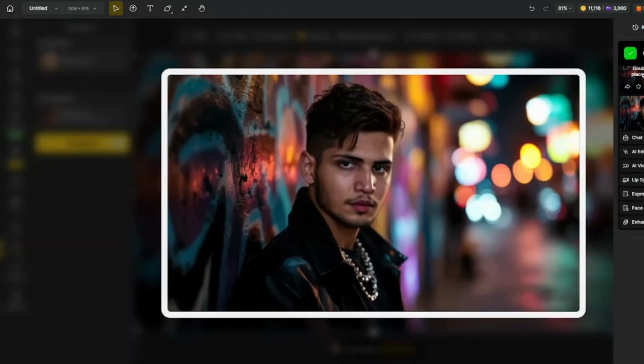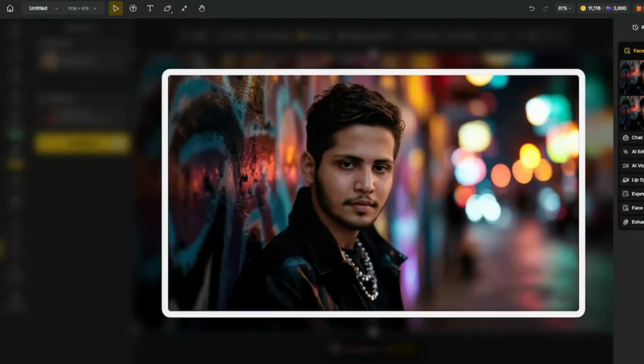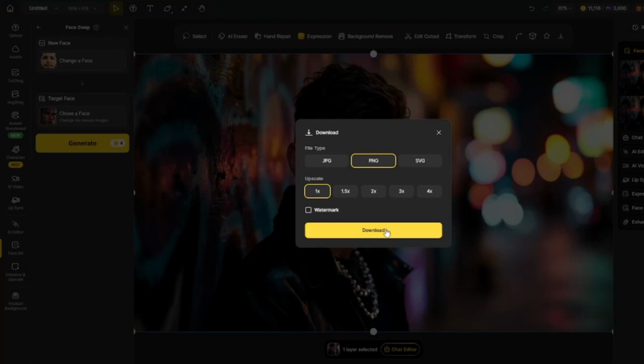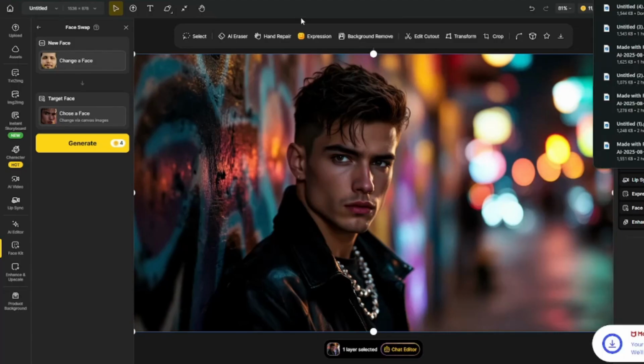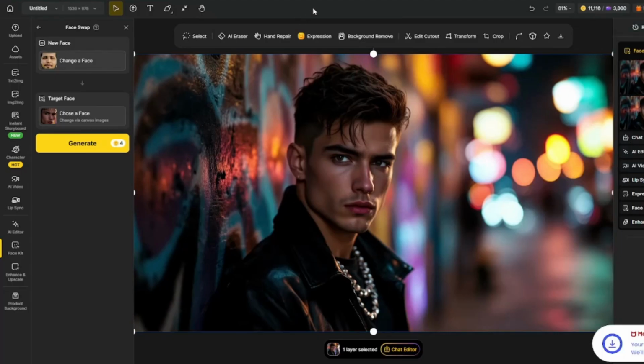All right, so once it's done, here are the four face swap results that it came out with. And out of all that, I think I'm very much liking the second one. I'm going to simply go ahead and download this through this download button. All right, so once it's downloaded, now comes our video step.